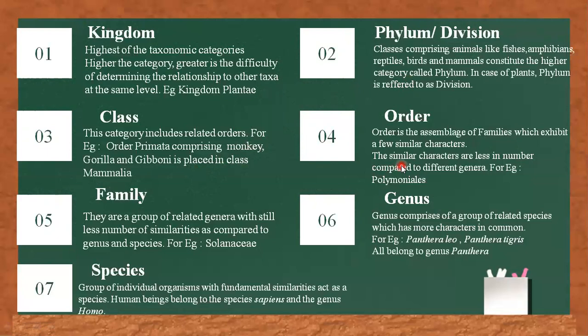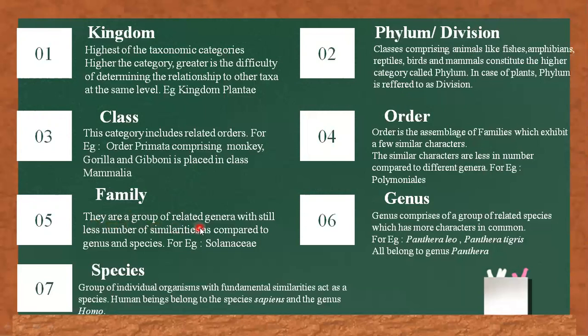Next, we talk about order. What is the order? It is the assemblage of families which exhibit a few similar characters. Assemblage means mixture or combination. It is the combination of families which exhibit a few similar characters. The similar characters are less in number compared to different genera. For example, Polymoniales.